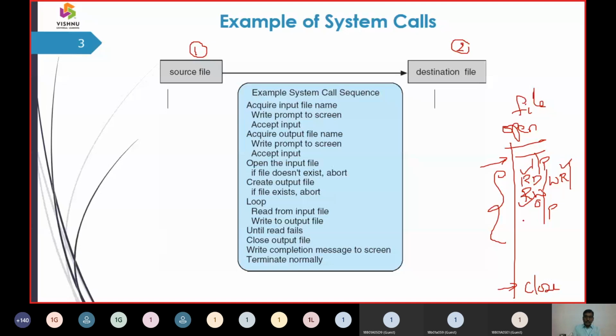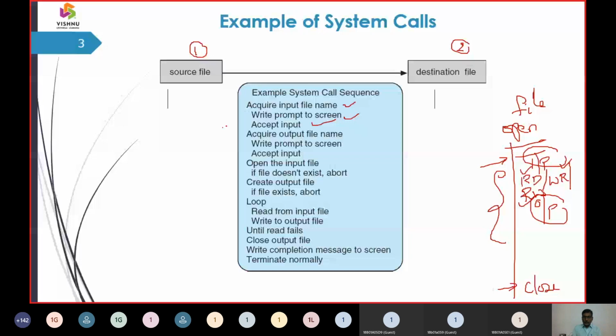Here you can see the first step is to acquire the input file name, whatever file you are going to use. Next, it may be retrieved via a prompt on an LCD, LED, monochrome or CRT monitor. So we acquire the input file by writing the prompt on the screen. Then we get the input data, which we call accept input.